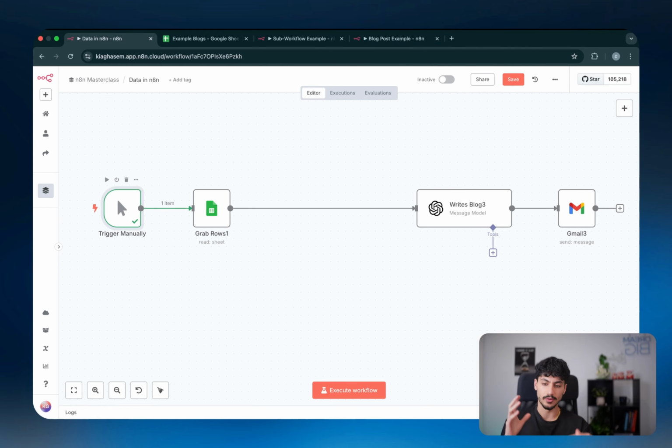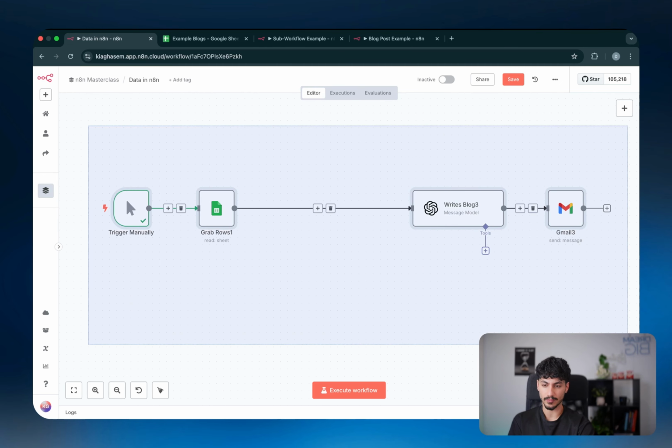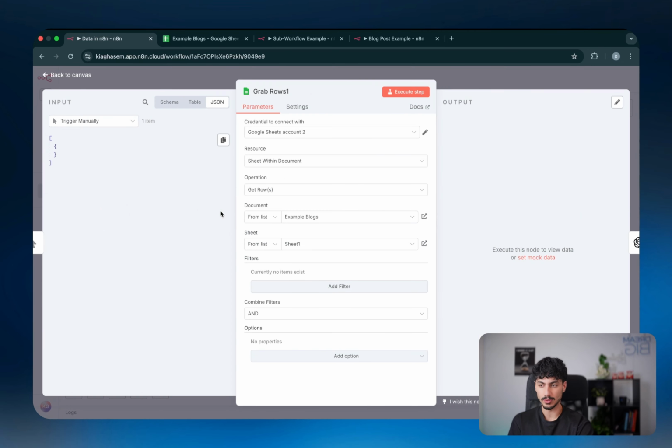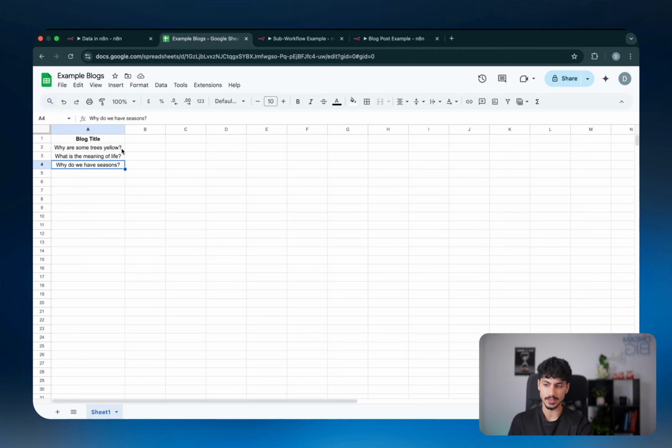So now that we have a good understanding of how data is handled and transformed inside n8n, let's take a closer look at the different data transformation and data handling nodes that n8n gives us access to. So just taking a look at this new workflow that we're working with, it's basically doing the same exact thing. It's just converting a blog title to an actual blog post, and then it's sending that to us via email. But this time, as you can see from this logo, it's actually grabbing the blog titles from a Google Sheet called example blogs. And if I show you what that looks like up here, it's just a very simple table that says blog title, and it has a bunch of rows,